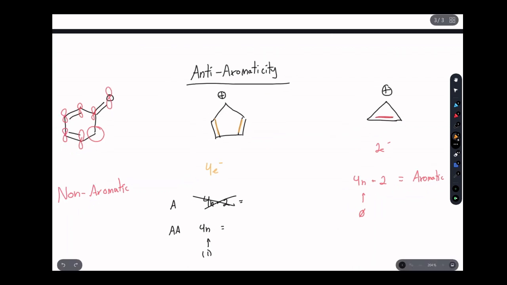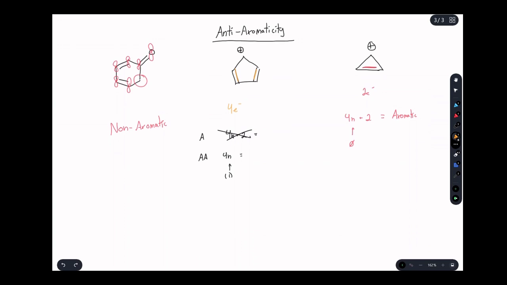Right? Things like this can actually be a factor in reactions to come. If an intermediate is made that looks really unstable, you might think that it's a bad reaction. But if it generates an aromatic intermediate, maybe it's not so bad. That's why it's important to be able to understand how aromaticity can play a factor.